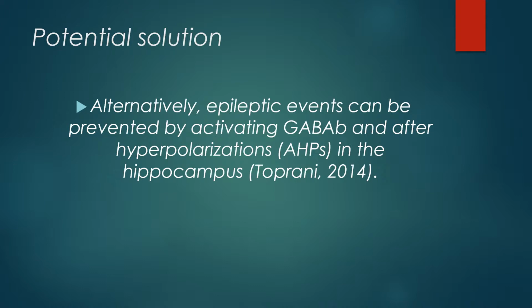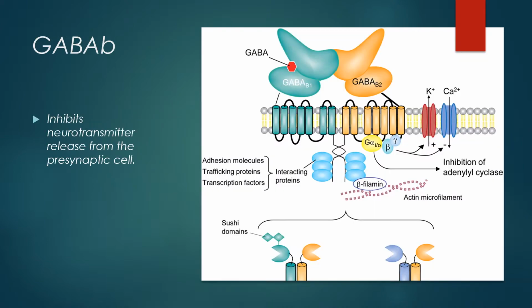So, what is GABA B and what is AHP? GABA B is a G protein coupled receptor. When it's activated, it increases potassium conductance through inwardly rectifying potassium channels. Then, calcium entry inside the cell decreases, which inhibits neurotransmitters from being released from the presynaptic cell.